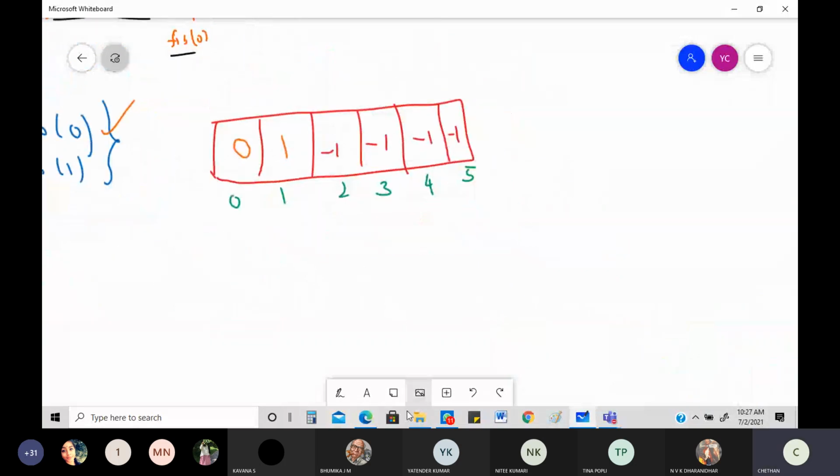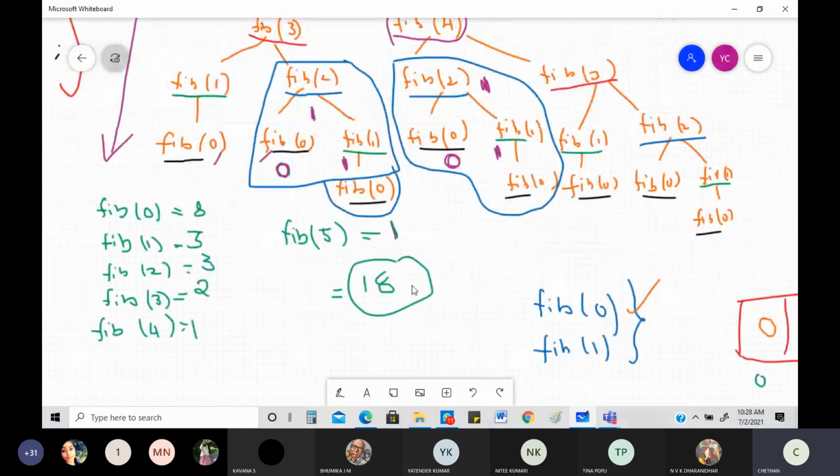Okay, see fib of 2 is nothing but equal to 1. I can easily write that fib of 2 is nothing but equal to 1. So I've written that it is equal to 1. Now next thing is fib of 3. I don't know what is fib of 3. So let me go back and check with regard to fib of 3.